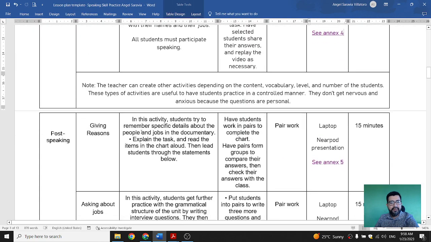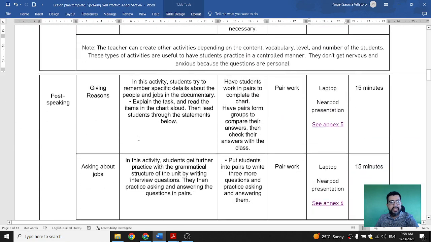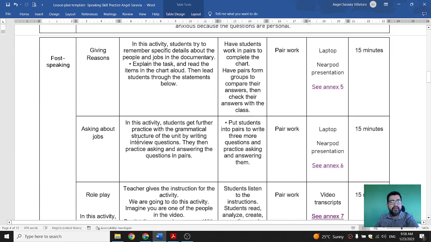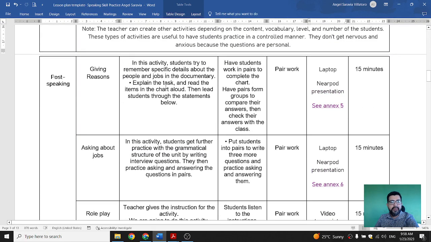Then for the next part, it's going to be the practice part, giving reasons. As I mentioned before, we have a lot of activities in this lesson plan because the class is pretty much 2 hours. If we have a class that lasts only 50 or 60 minutes, it's going to be half of the activities.